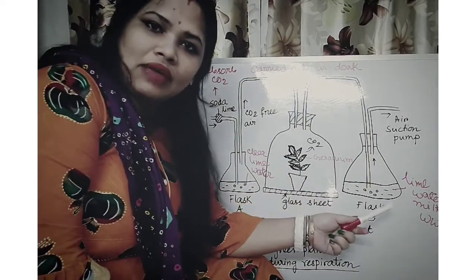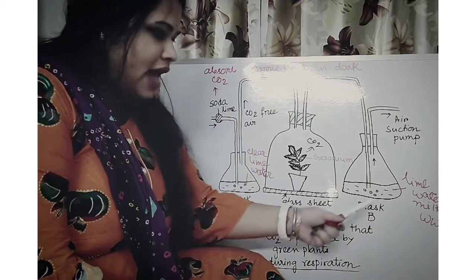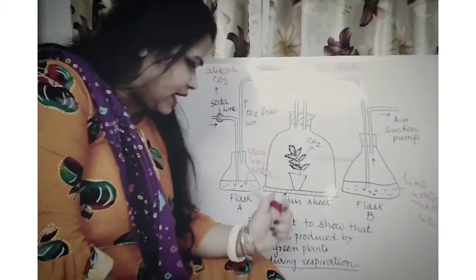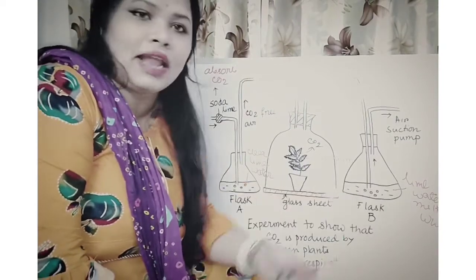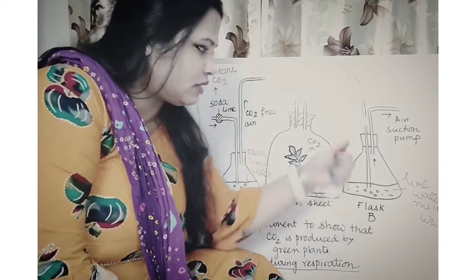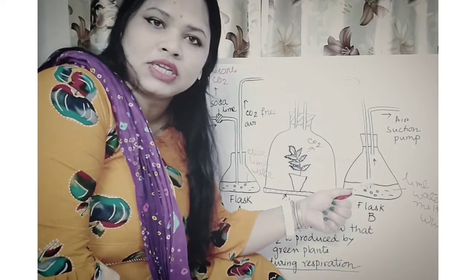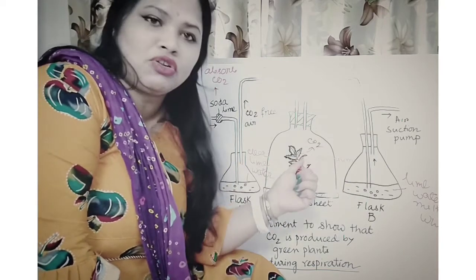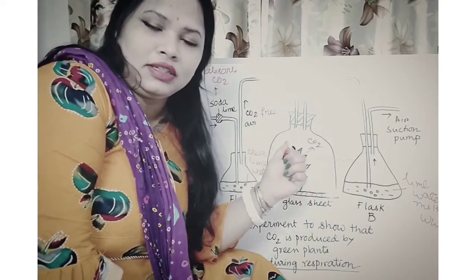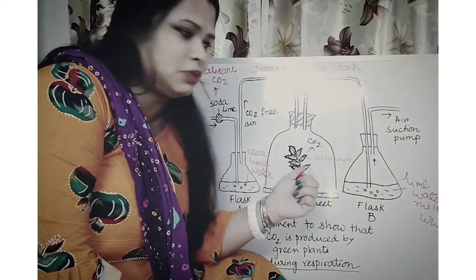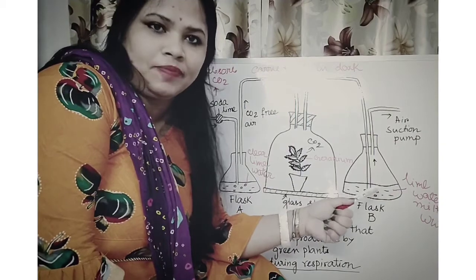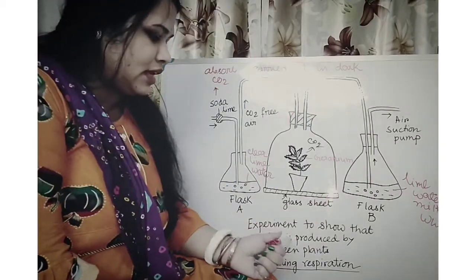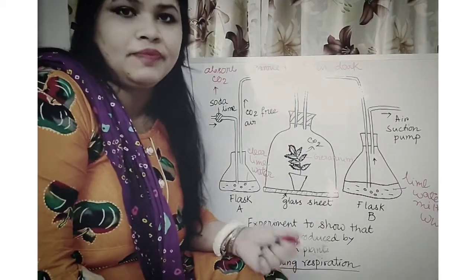So here we have taken two lime waters, in flask A and another in flask B. In flask A the lime water will be clear because there is absence of carbon dioxide, but here the lime water turned milky white because of the presence of carbon dioxide. Where has the carbon dioxide come from? Because of the respiration of the plants, because carbon dioxide has evolved during respiration, and that carbon dioxide has turned the lime water milky. So by this experiment we can prove that carbon dioxide is produced during respiration.